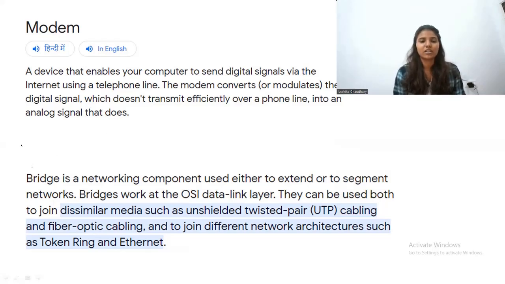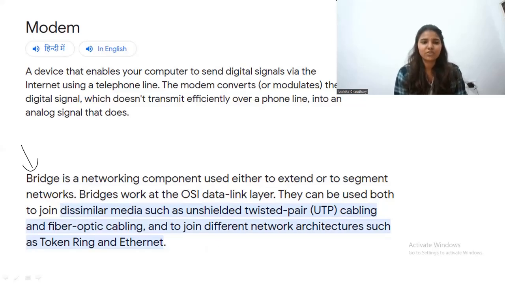Now for the second question, the explanation is that bridge is a networking component used either to extend or to segment a network. Bridge works at the OSI data link layer. It can be used both to join dissimilar media such as unshielded twisted pair UTP cabling and fiber optic cabling, and to join different network architectures such as token ring and Ethernet.